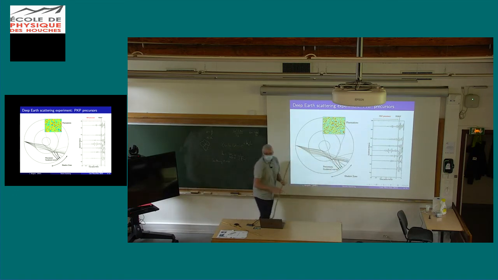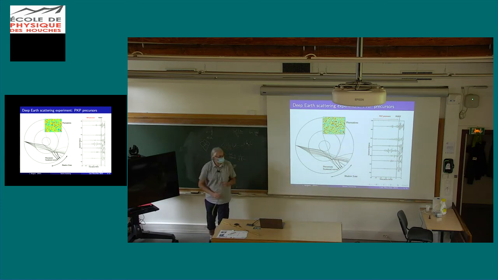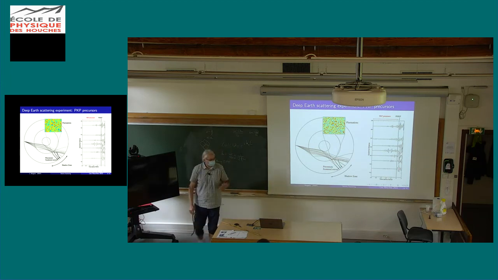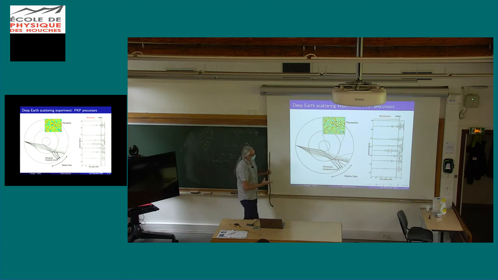And this interpretation, in terms of scattering of these outer core phases, the fact that it is these outer core phases that scatter to form the precursory waves, has been confirmed by an array experiment where you can measure the incidence angle of the ray, so we know where it comes from.